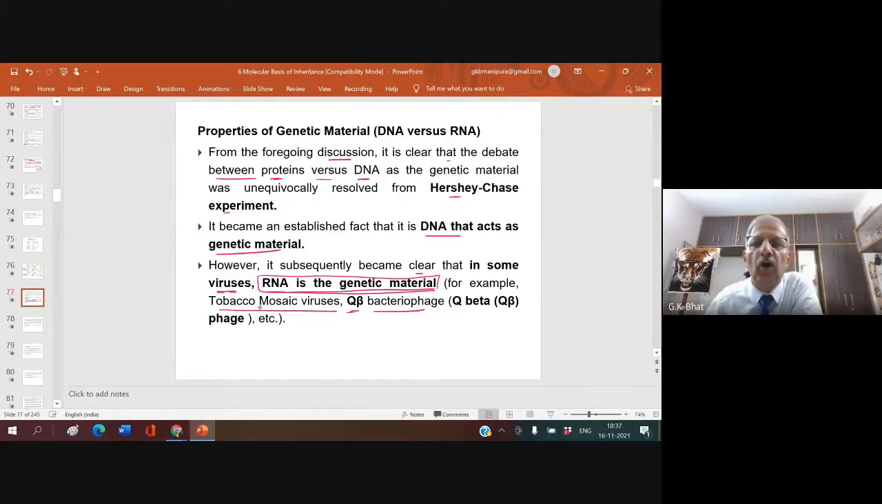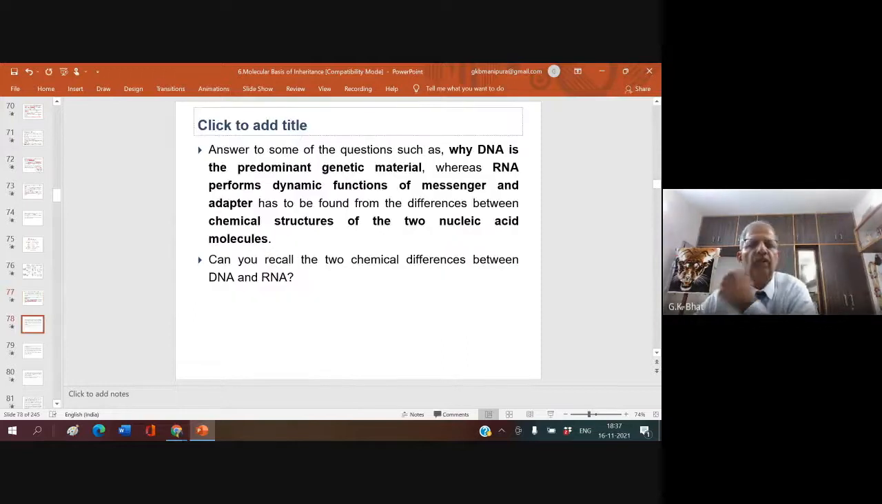So it is not that DNA is always the genetic material everywhere, but most of the time DNA acts as the genetic material in most organisms. Answers to some of the questions, such as why DNA is the predominant genetic material, whereas RNA performs the dynamic functions of messenger and adapter, have to be found from differences between the chemical structures of the two nucleic acid molecules. A 4-mark question is always asked on this.